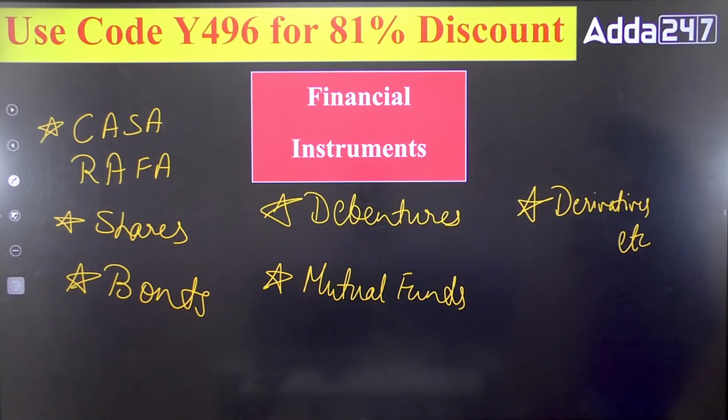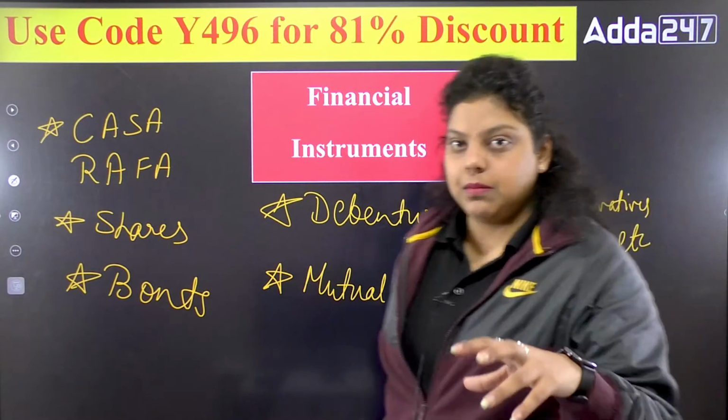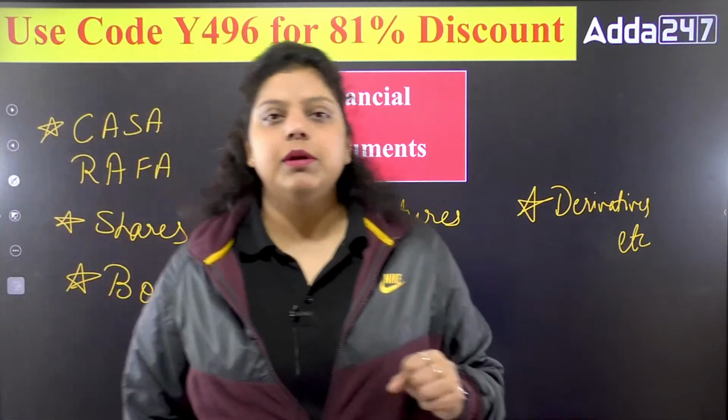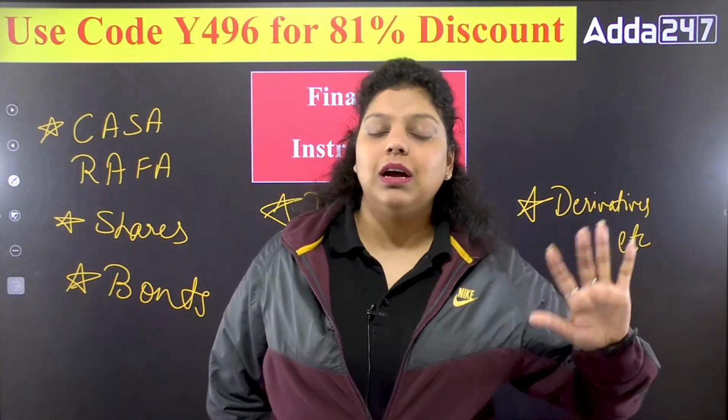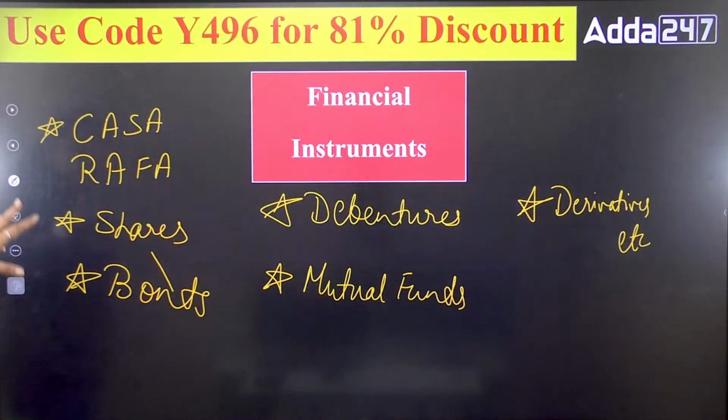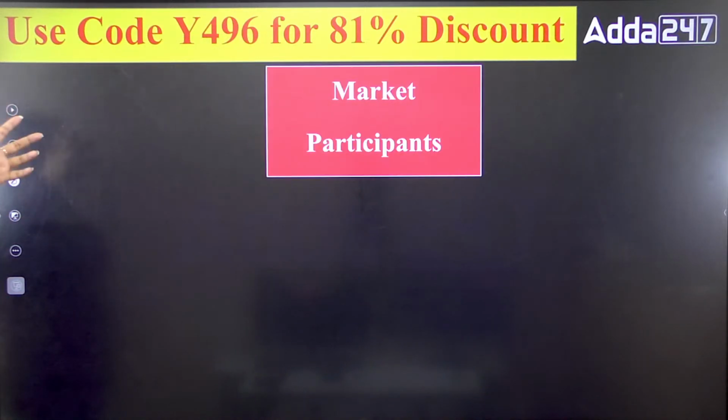If I talk about shares, bonds, debentures and derivatives, all these are part of the capital market. There are other instruments also like call money, notice money, commercial paper, certificate of deposit, all these are money market instruments. There are mutual funds also. So all these will be discussed when we are going to discuss the financial market in detail.